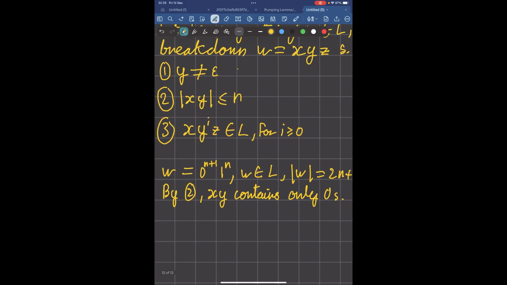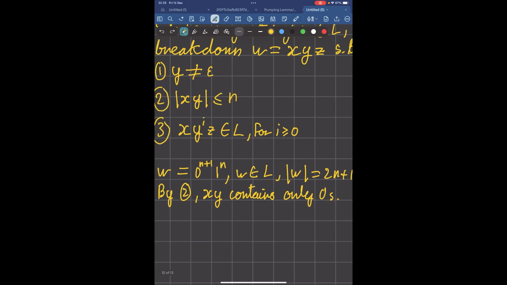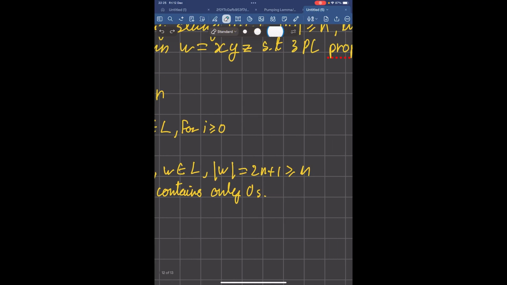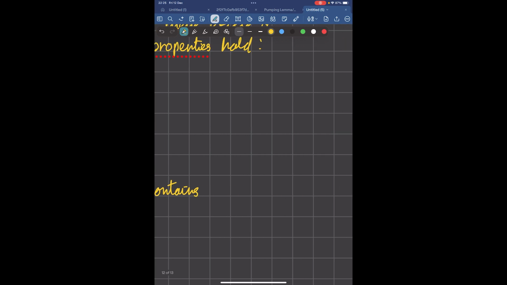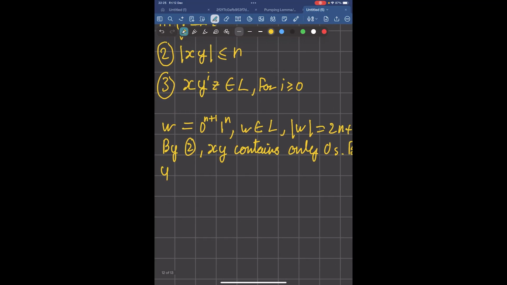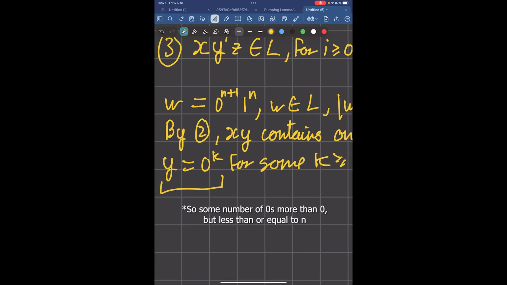And then by property 1, y cannot be empty. So if xy contains only zeros, then y must also contain at least one zero because it's not empty. So by property 1, y contains at least one zero. So y equals 0^k for some k greater than or equal to 1. So this just says that y has some number of zeros.